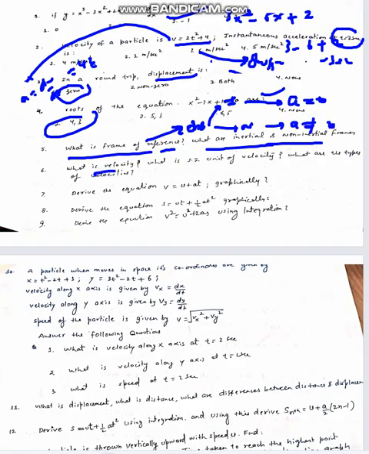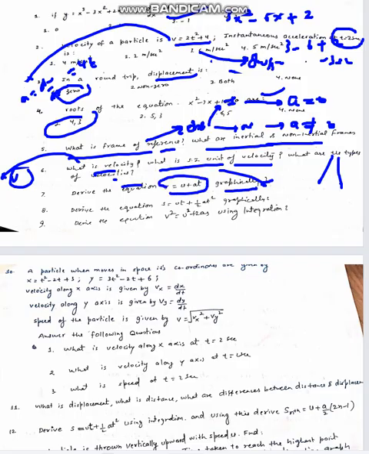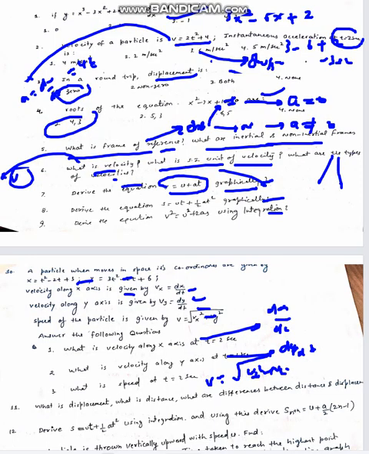Then another question is: what is velocity, what is its SI unit, types of velocity. So velocity is a vector quantity, SI unit is meter per second, types are average and instantaneous. Next, derive the equation graphically; you can draw using the graph. Then we have another question where x and y coordinates are given. Velocity along the x-axis you find by differentiating, dx by dt. Along the y-axis you find dy by dt. What is the speed? Speed can be found as root under vx square plus vy square.